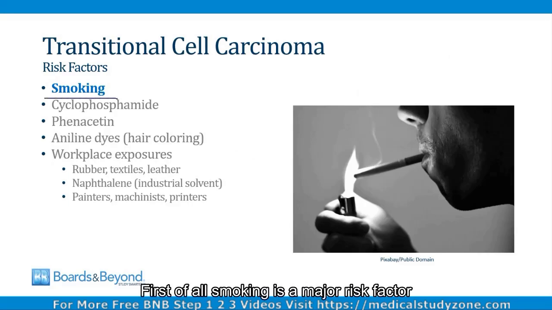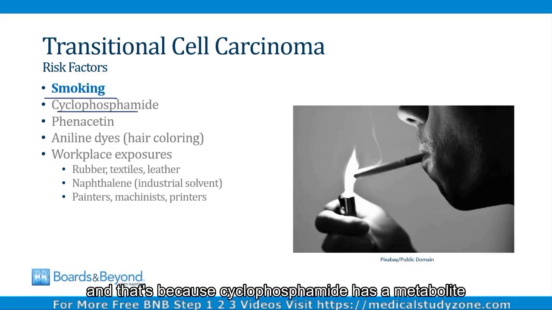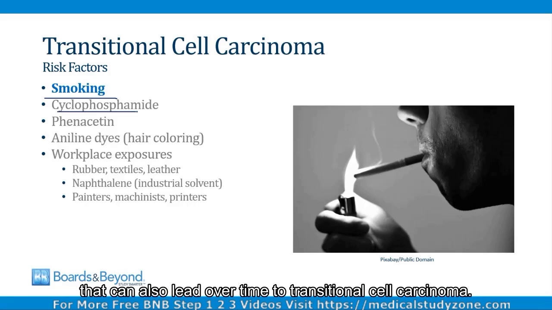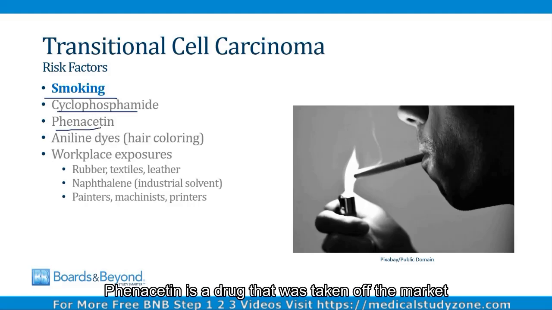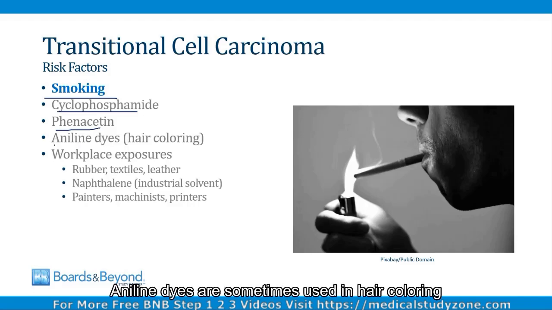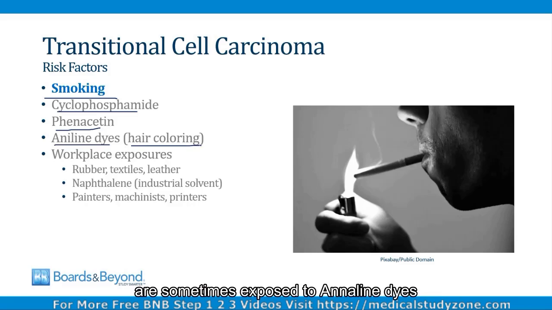Risk factors for transitional cell carcinoma are shown on this slide. First of all, smoking is a major risk factor for bladder cancer. Cyclophosphamide is a chemotherapy agent, and you may know that one of the side effects of cyclophosphamide is hemorrhagic cystitis, and that's because cyclophosphamide has a metabolite that is damaging to the bladder, and in addition to causing cystitis, that can also lead over time to transitional cell carcinoma. Phenacetin is a drug that was taken off the market. It's similar to acetaminophen, but years ago when people used to take this as a pain reliever, it could lead to transitional cell carcinoma. Aniline dyes are sometimes used in hair coloring, and so for this reason, people who are hairdressers are sometimes exposed to aniline dyes, and that can put them at risk for this form of bladder cancer.